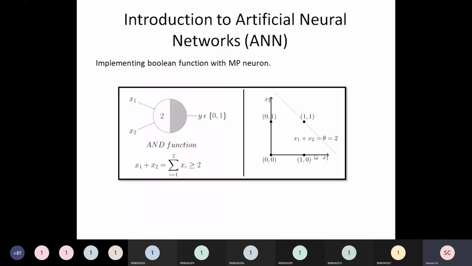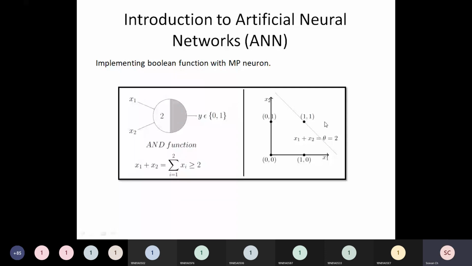On top of the line and above the line, the output will be 1. So the entire problem is now linearly separated into two parts. Anything below the line, if I put a dot here, the output is 0. Anything above the line or on top of the line, the output is 1. Right? Is it clear?